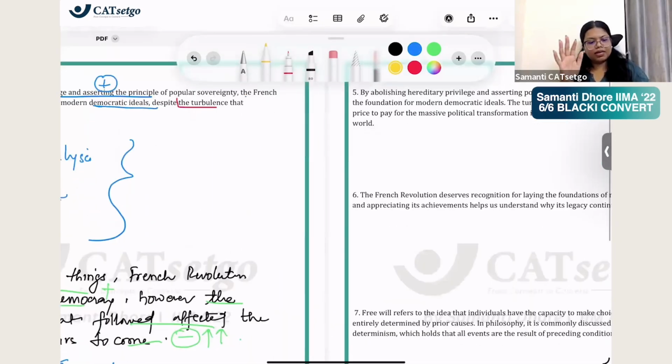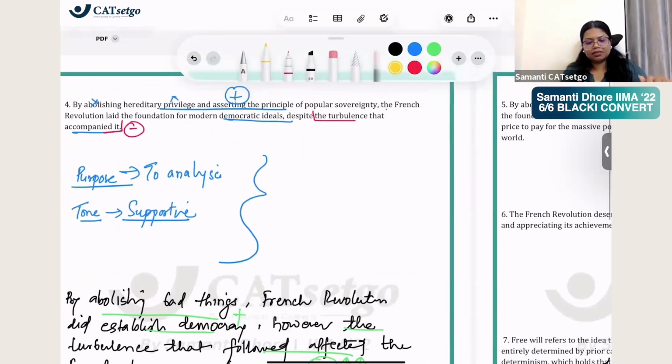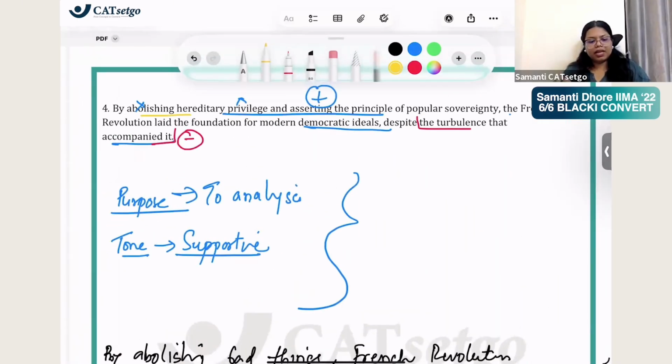Wait, the fourth sentence is the same. Look at it. By abolishing hereditary privileges and asserting principle of... let us just call this bad things so that it's easier for us to remember. By abolishing bad things, the French Revolution led to the foundation of democracy despite the turbulence that accompanied it. Right? यही है ना, यही बोला है कि by abolishing bad things, the French Revolution laid the foundation to democracy, even though there was some turbulence.